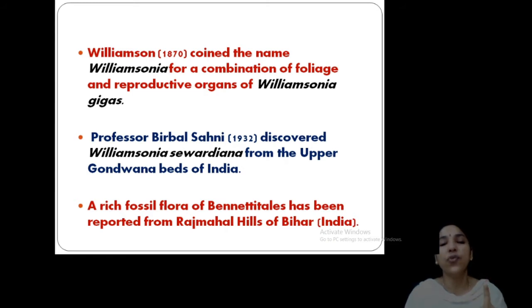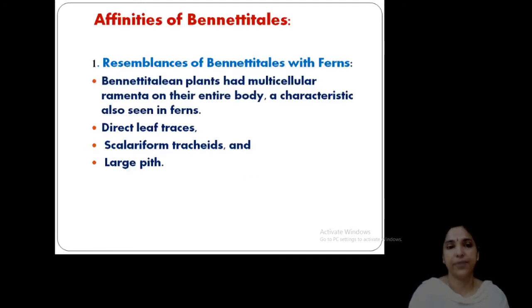Then a rich fossil flora of Bennettitales was observed in the Rajmahal hills of Bihar. I already told you, in India most of the fossil forms are localized in these regions, the Rajmahal hills, and also in Rajasthan, Maharashtra, UP, etc. So the Rajmahal hills of Bihar are famous for fossil forms. Okay. So Williamsonia sewardiana is observed from India. Clear?